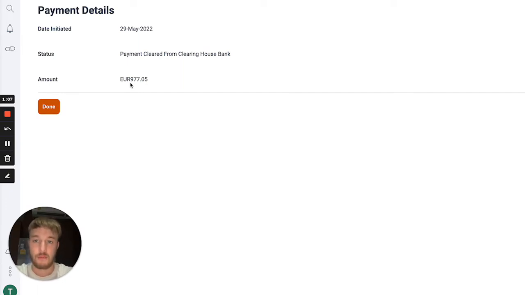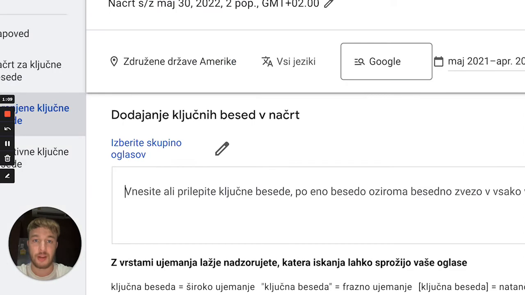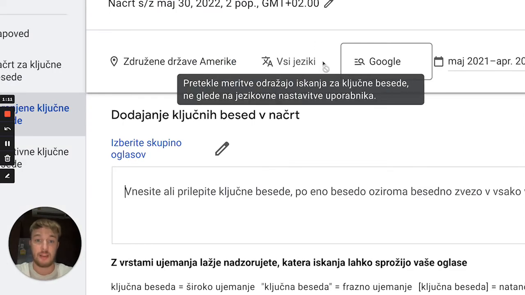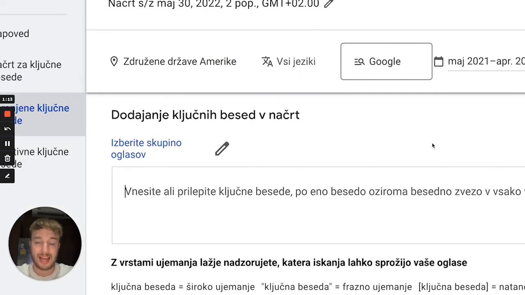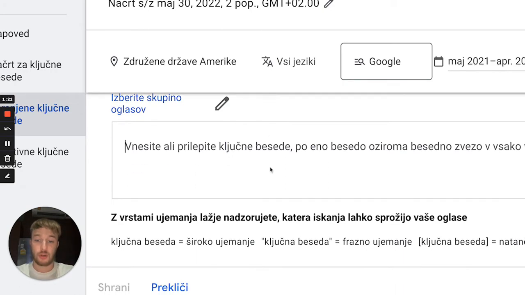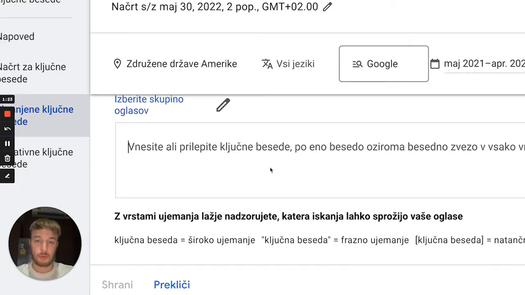So let me share first thing over here. We are in Keyword Planner, right? If you have your Google Ads account, go into Google Keyword Planner. Now you can choose your language. I'm using my language here, as you can see. But let me show you what happens.